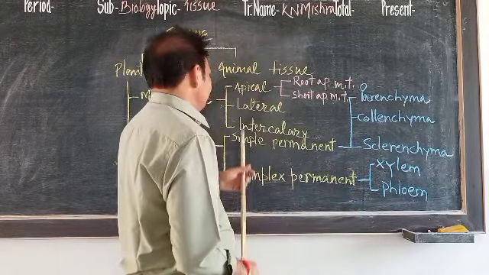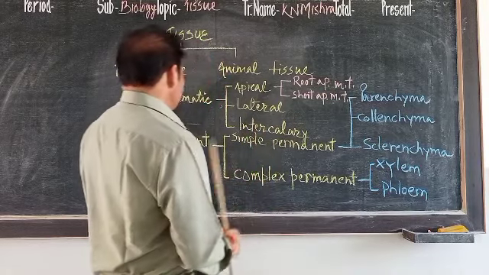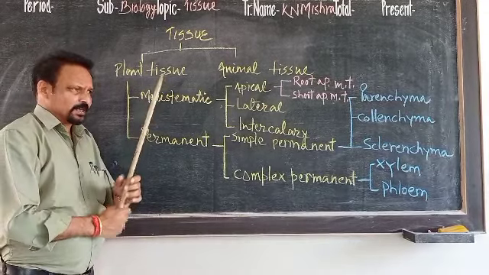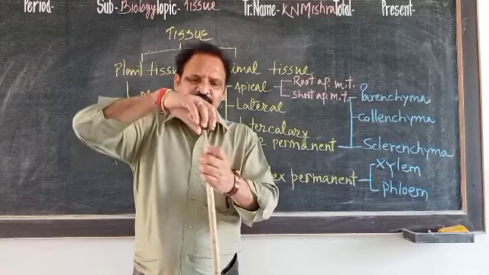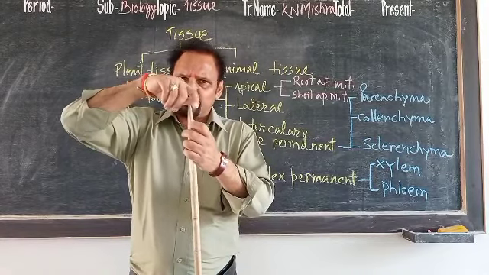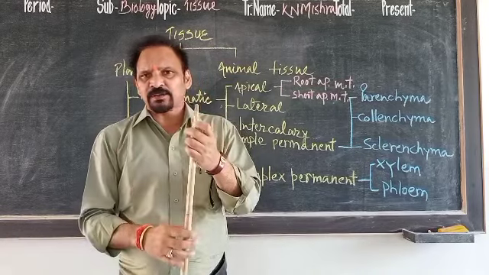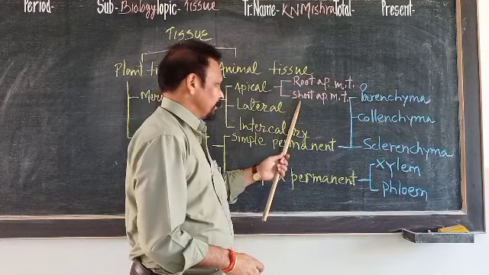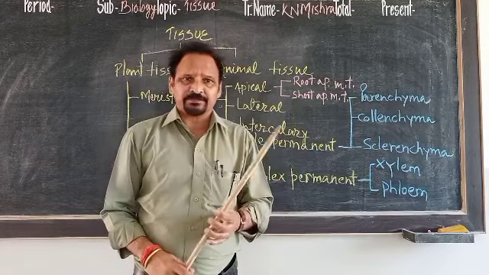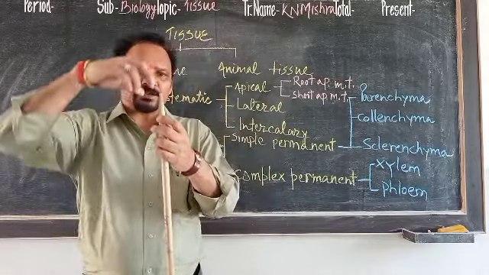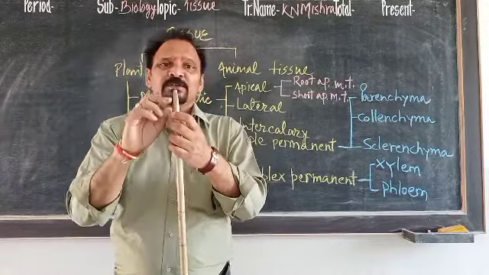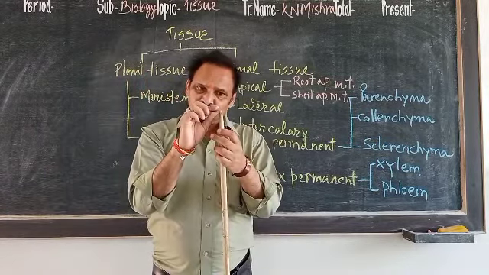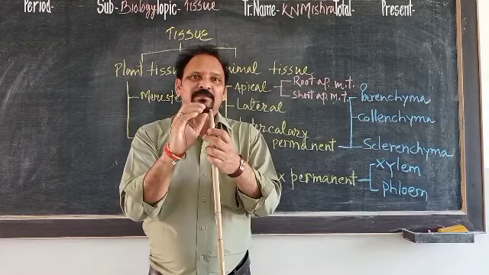Now come to lateral meristematic tissue. Students, as I told you, meristematic tissues are those which have the ability to divide. Then tell me, what is the result of division in apical meristematic tissue of stem? Or in other words, what is the result of division in shoot apical meristematic tissue? What will be the result? Since shoot apical meristematic tissues are present at the tip of any stem, as a result of division of meristematic cells in the stem apical area, what happens?